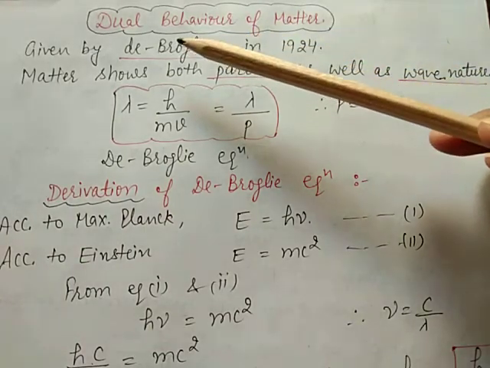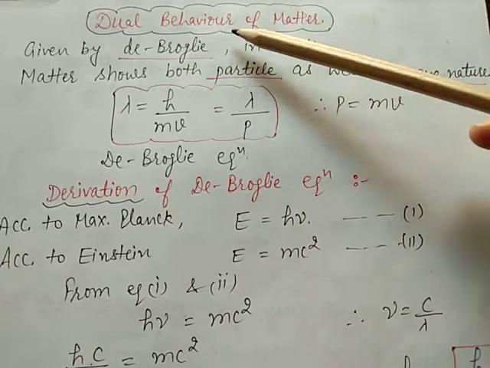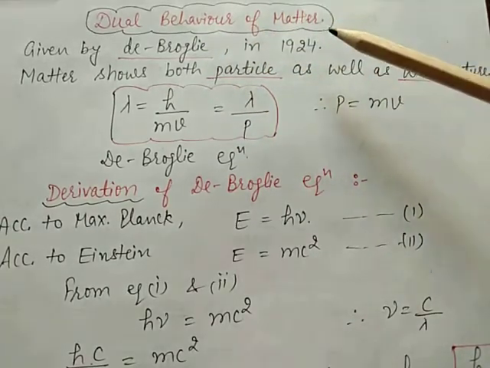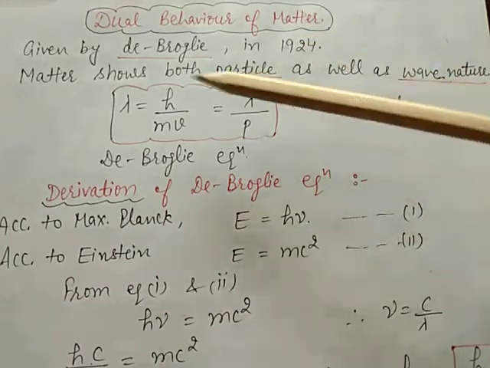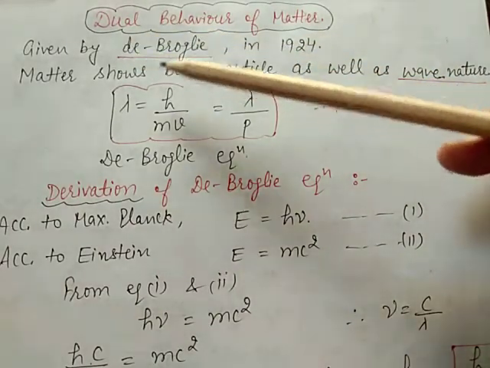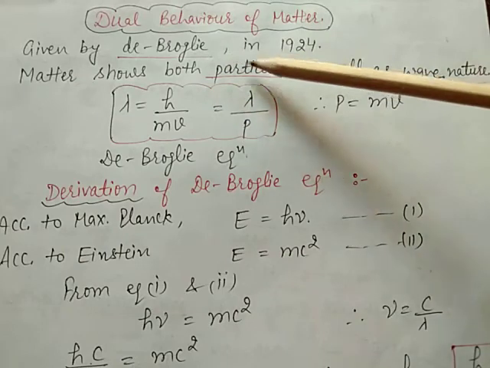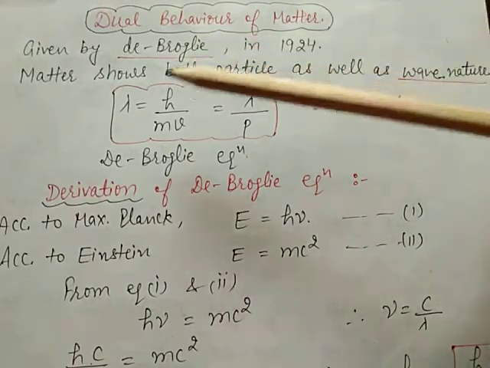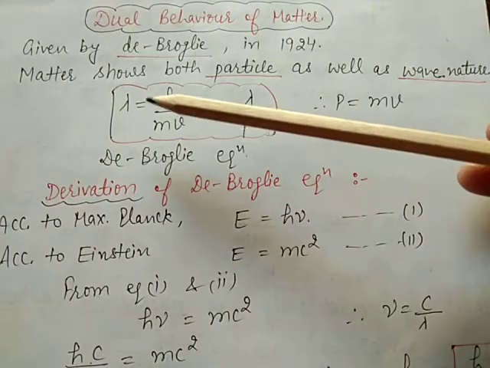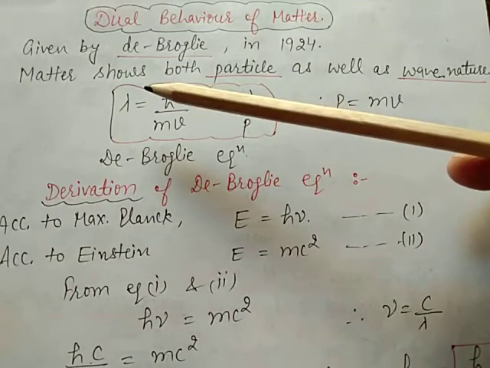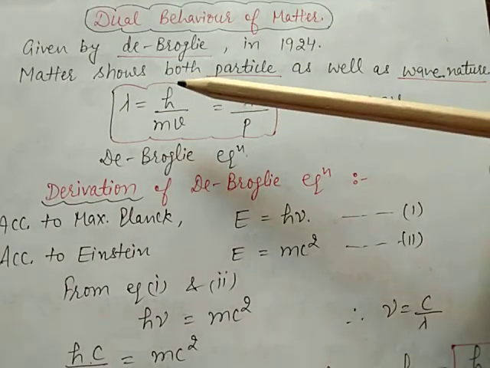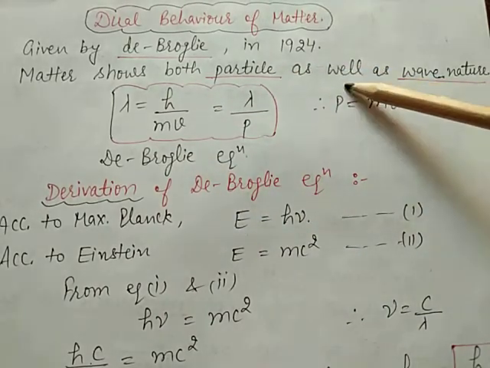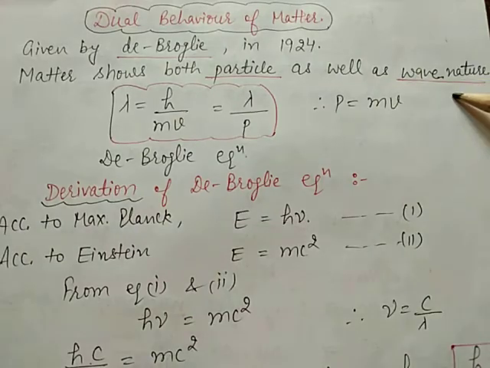Dual means two types. Behavior means nature of matter. This was given by de Broglie in 1924. He observed that matter shows two types of nature, both particle as well as wave nature.